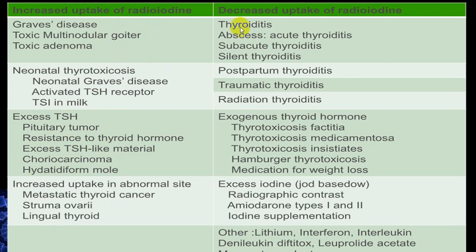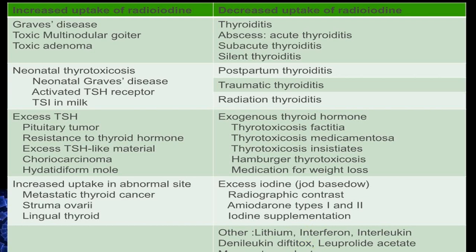While in conditions where there is destruction or inflammation of the thyroid gland, you will have a decreased radioactive uptake, like thyroiditis: subacute, silent, postpartum, traumatic, radiation thyroiditis. Or if a person is taking thyroid hormone from outside, which produces thyrotoxicosis, the thyroid gland is suppressed, so uptake by the thyroid gland will be poor. So radioactive uptake will be poor.